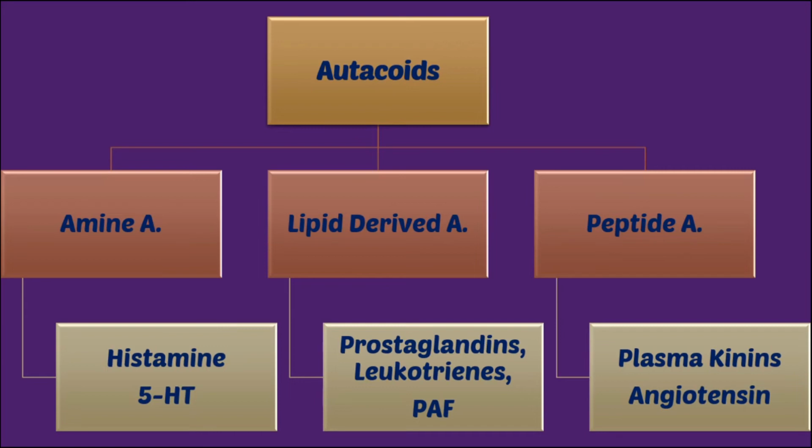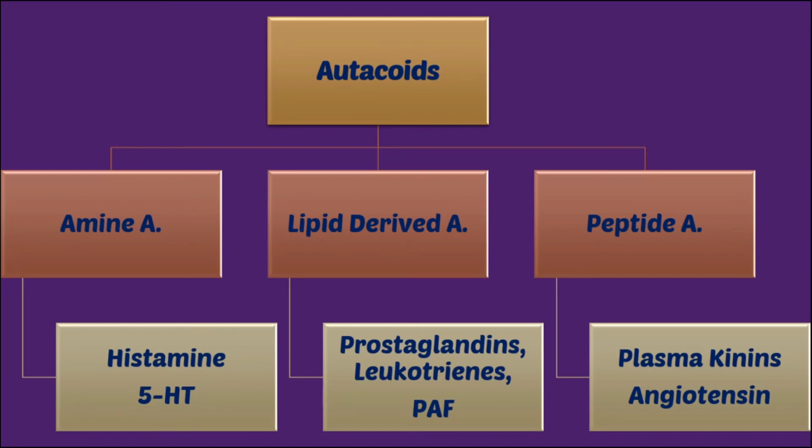It also acts as a neurotransmitter in the brain and is released in various inflammatory processes. Second is 5-hydroxytryptamine, or 5-HT, or serotonin. Serotonin has a role as a neurotransmitter. It is also present in platelets and in our intestine, where it maintains our peristaltic movement.